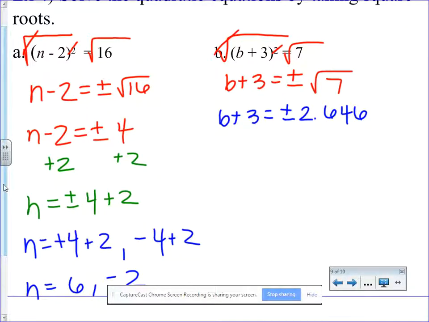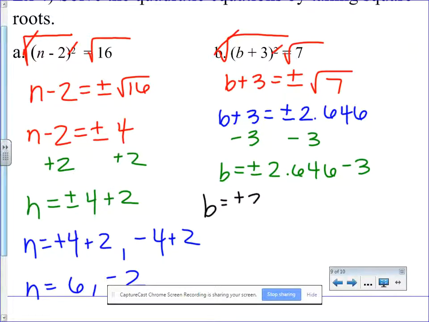And to get b by itself, I'm going to subtract this 3. So I'm going to have b equals plus or minus 2.646 minus 3. If I write that out, b is equal to positive 2.646 minus 3, and b is equal to negative 2.646 minus 3.